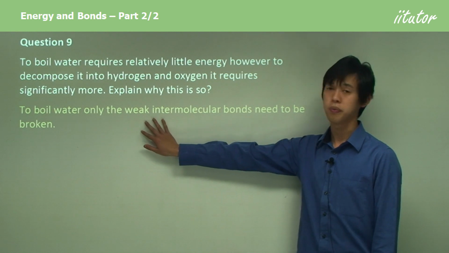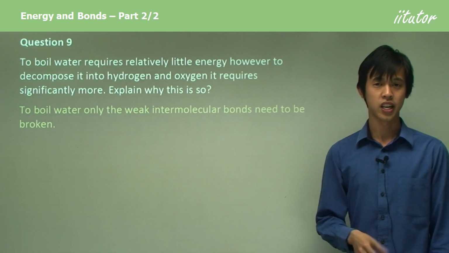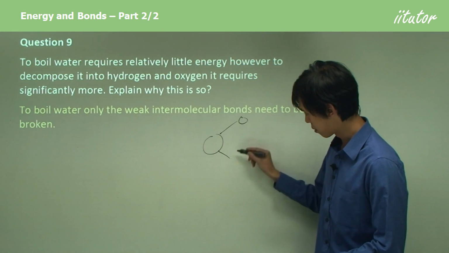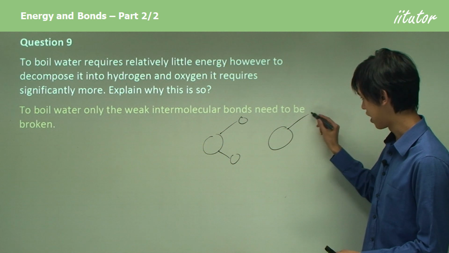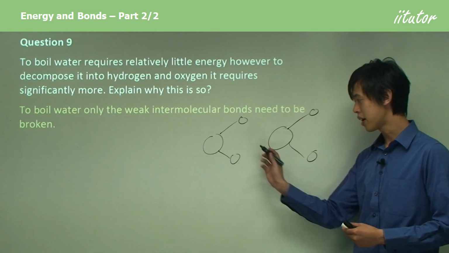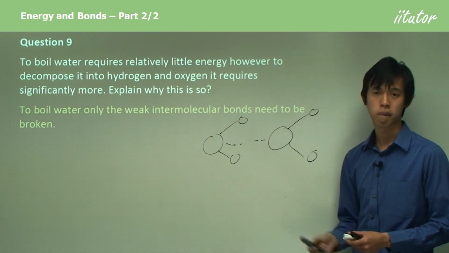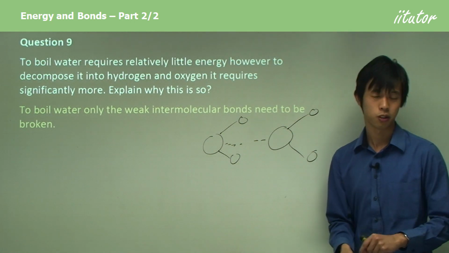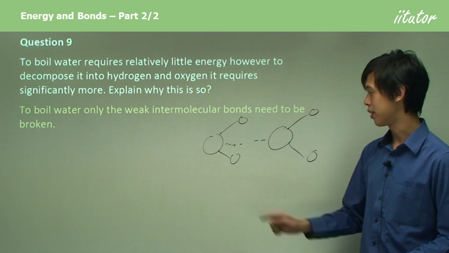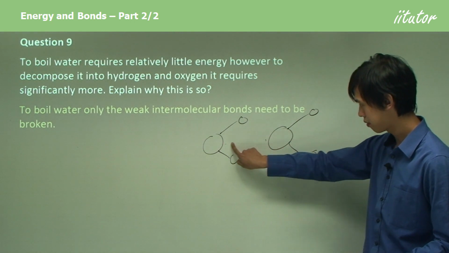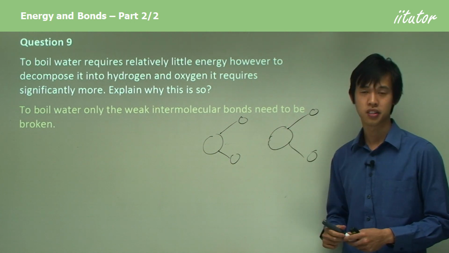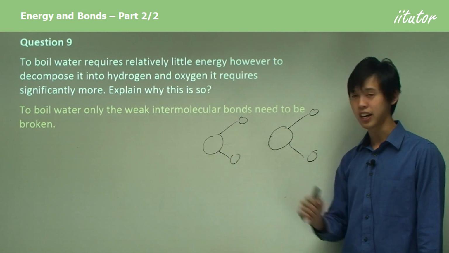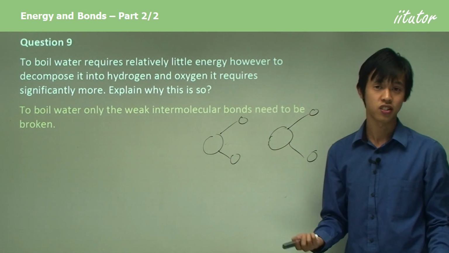Well, to boil water, we only have to overcome the very weak intermolecular forces. So for instance, say I have my water molecule here and a neighboring water molecule here. There's some kind of force that holds these two together. Just because water's a liquid and they will interact, they'll tend to hold each other together a little bit. So in order to turn this into a gas, all I have to do is separate that bond here. And that's very easy to do because you saw there's only a dotted line. It's a pretty tenuous link holding these two things together. By breaking that line, now they're free to move, and that's just like forming a gas.